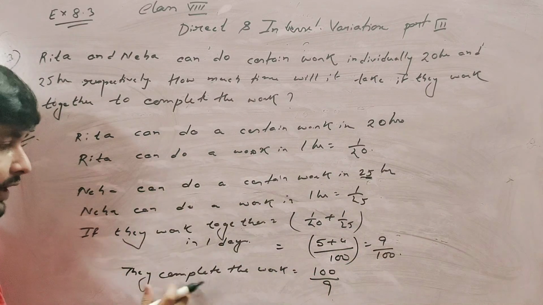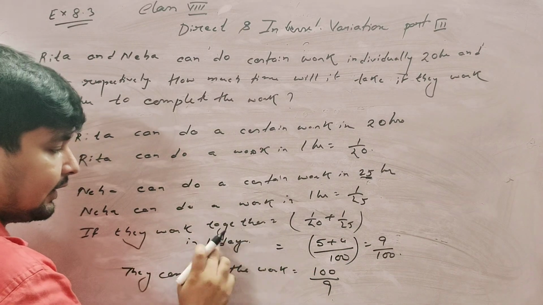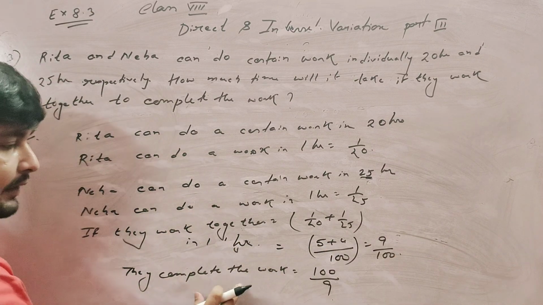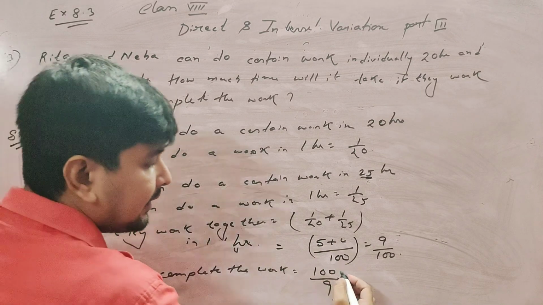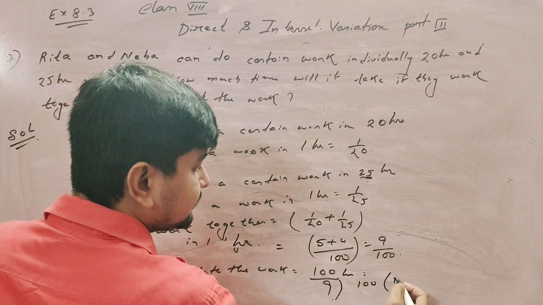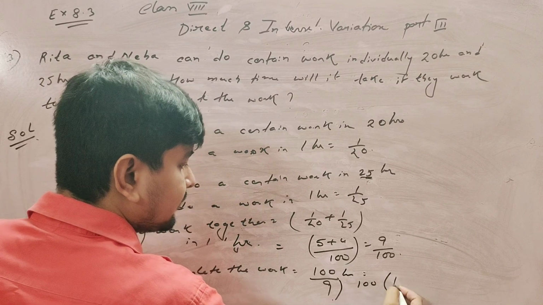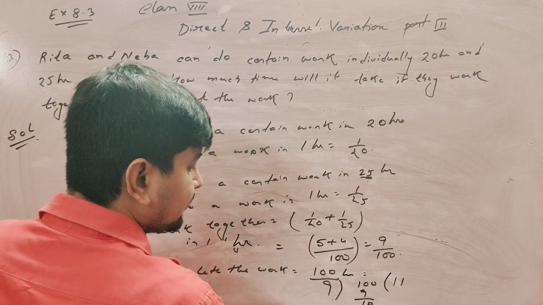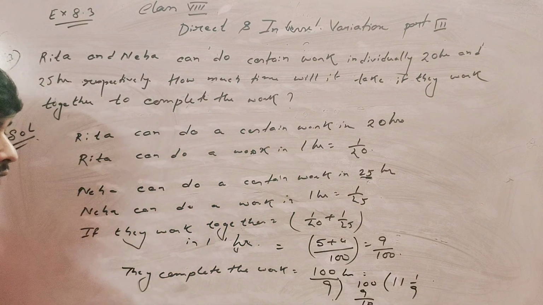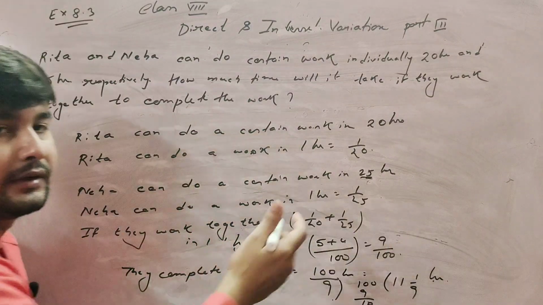So they complete 9 by 100 of the work in 1 hour, so the reciprocal is 100 by 9 hours. So 100 by 9 is 11 1 by 9 hours they need to complete the work.